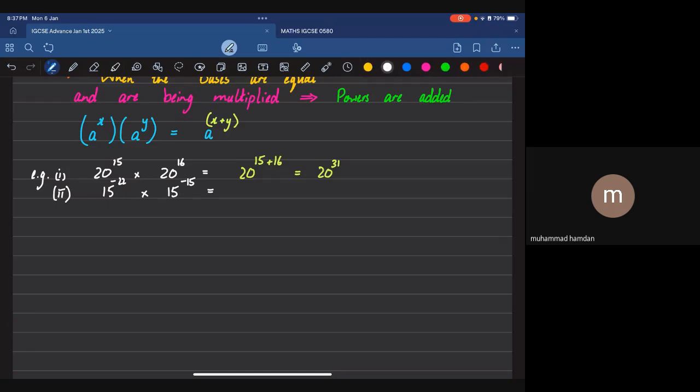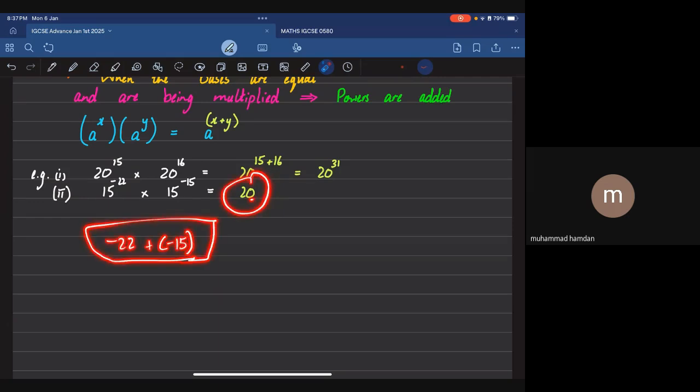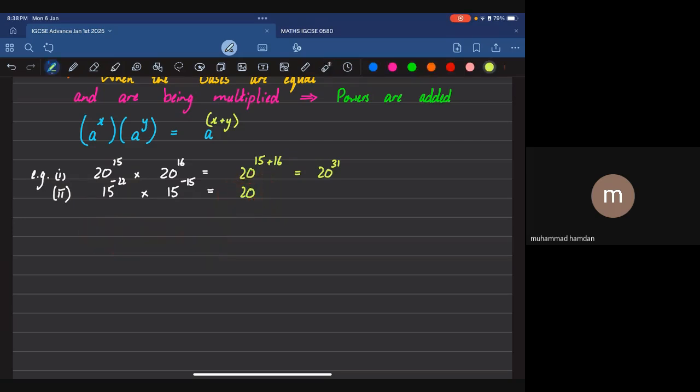Yes. So simply what I'm going to do, even though this is not that difficult, is that if you're faced with a question which has a lot going on in the power, simply take your base aside, completely ignore it for the time being, and just add your powers up first. So it's minus 22 plus minus 15. Technically they're all going to be adding together, so it's going to be minus 37, I guess. Is this clear, guys? Anyone who did not get this? Hani, Raneem, Basit, any issues with this?